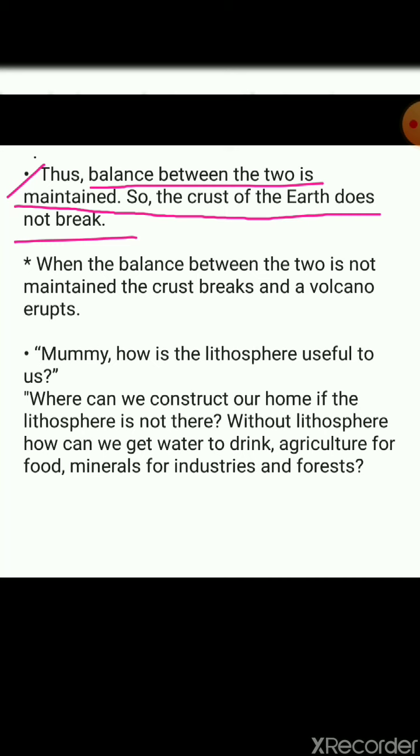What they are saying over here, again I'm explaining, students, is that in the interior part of the earth there is a molten rock, and that molten rock is said to be what? That is magma.